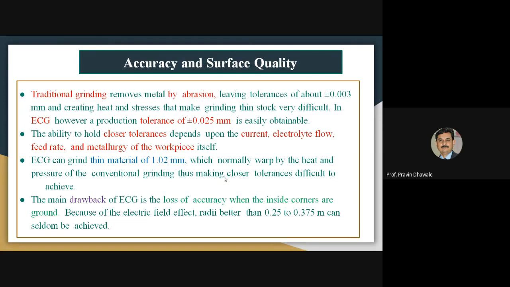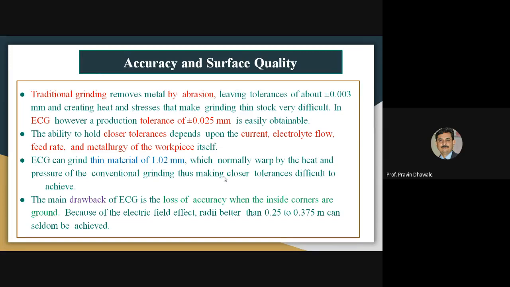The ability to hold the closer tolerance depends mainly on the amount of current you supply, the type of electrolyte you are using, the feed rate of the workpiece against the tool, and the metallurgical structure of the workpiece.